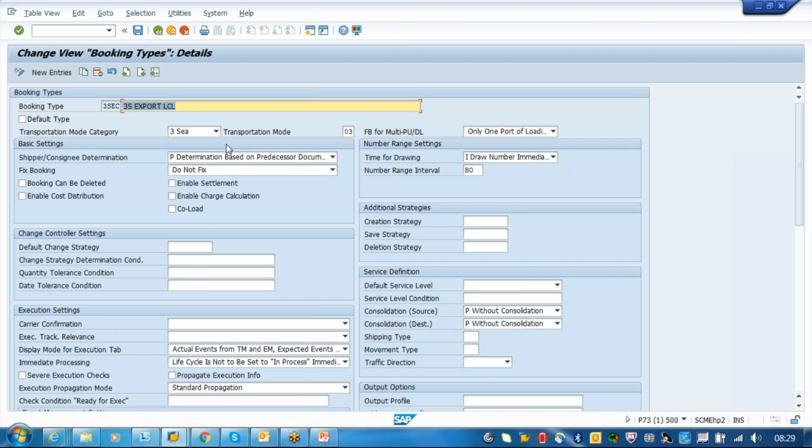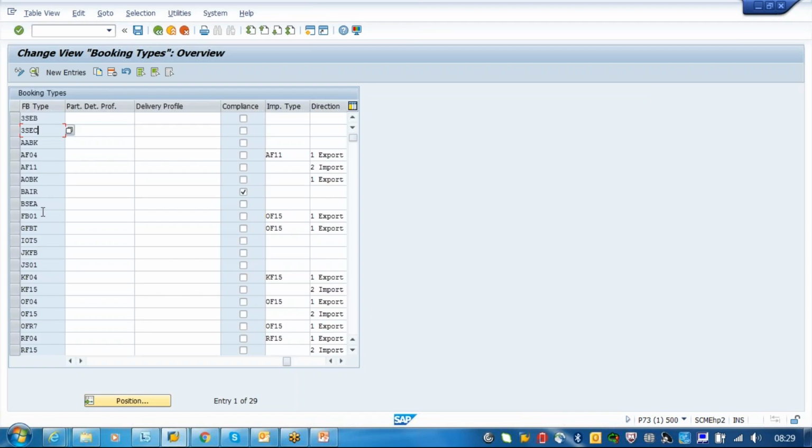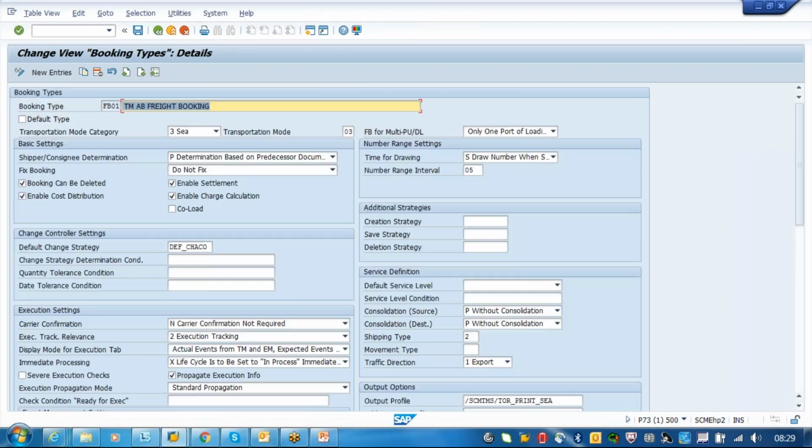It should be created first, so that's why there is no default type. So first will be freight booking, then forwarding order. No, freight order is not required. In case you are doing an ocean or sea or air scenario, then a freight order is not required. It's a freight booking, then forwarding order. So that's all. Then settlement, everything happens.